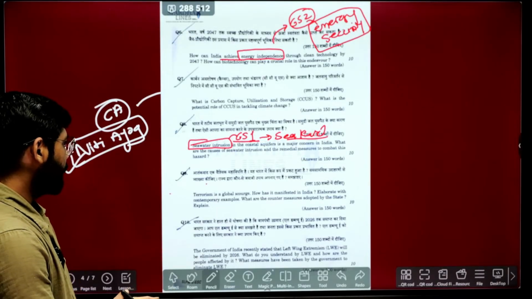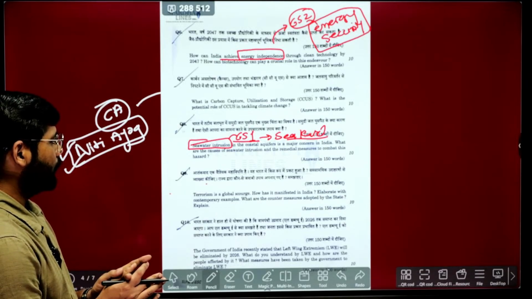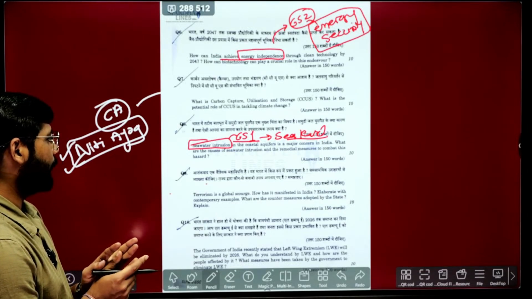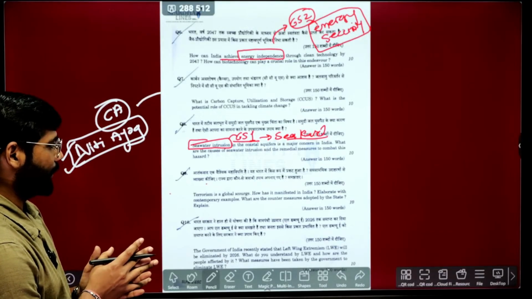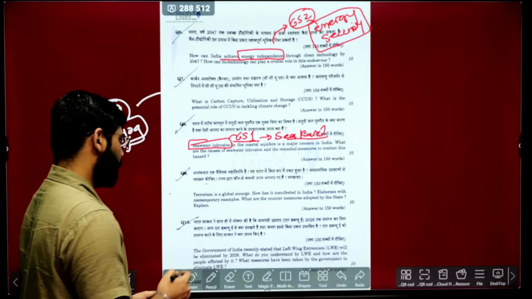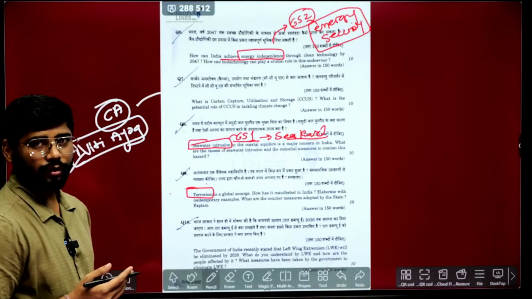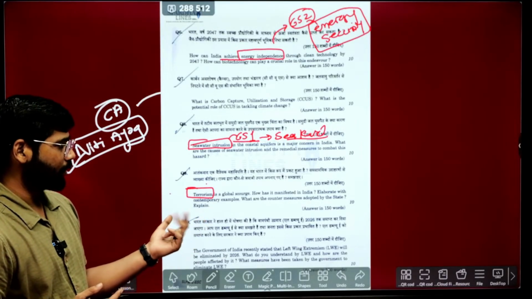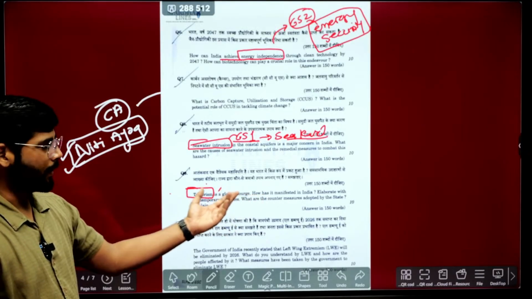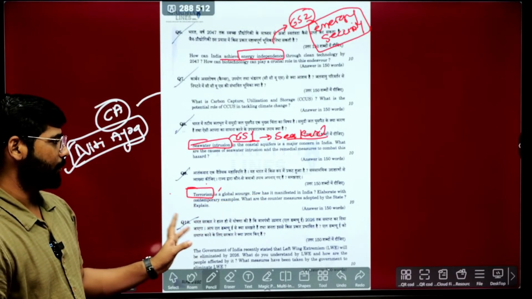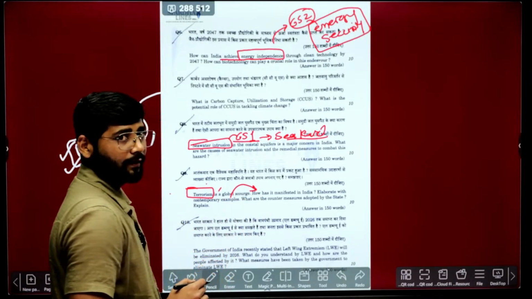Next, ninth: terrorism is a global scourge. How has it manifested in India? Elaborate with contemporary examples. What are the countermeasures adopted by the state? Explain. Again, this is everywhere. Every year they ask one question on terrorism, and the question is not rocket science: how it has manifested in India, and contemporary examples. These two parts you can integrate and write the answer.